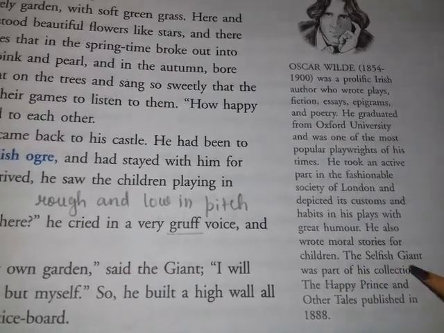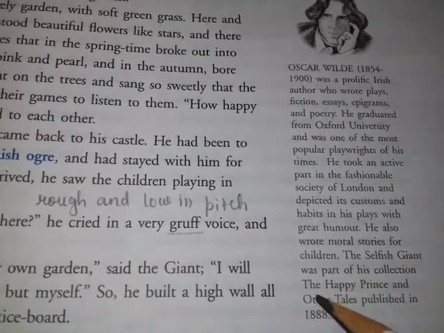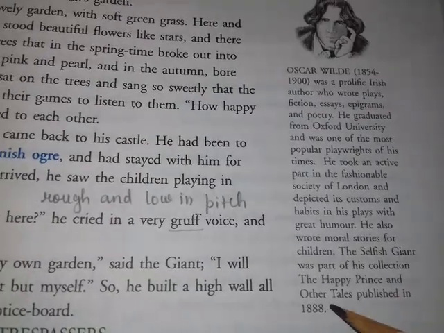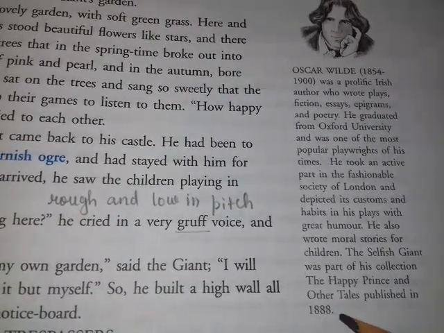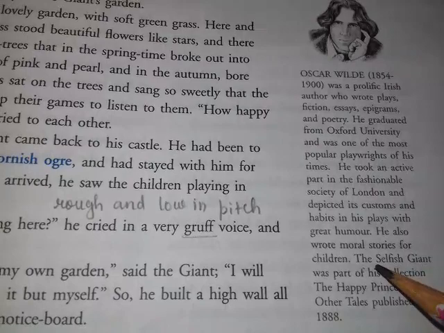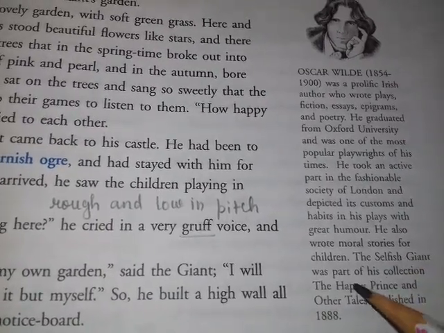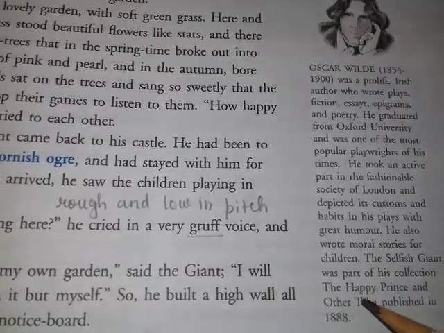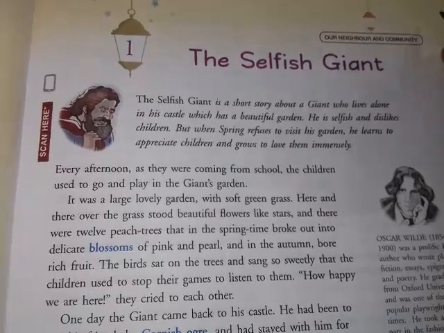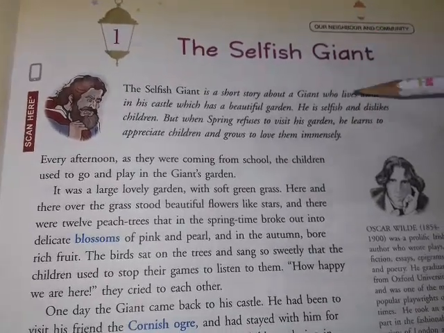The Selfish Giant was part of his collection The Happy Prince and Other Tales, published in 1888. So this story, The Selfish Giant, that we are going to read now is a part of one of his collections, The Happy Prince. So let us start this chapter. The Selfish Giant. Let us just see what is written.